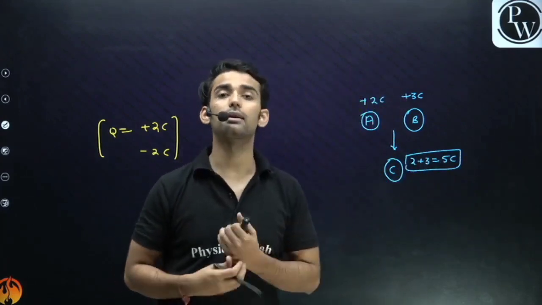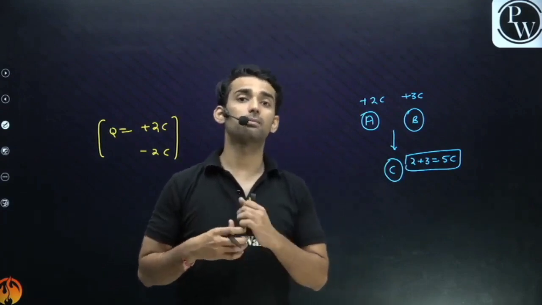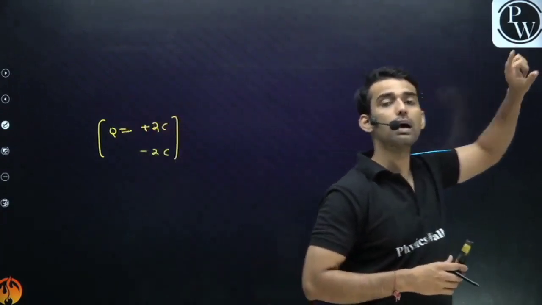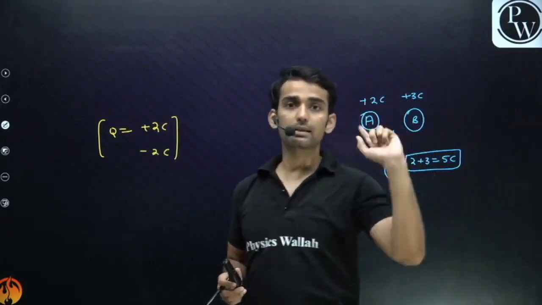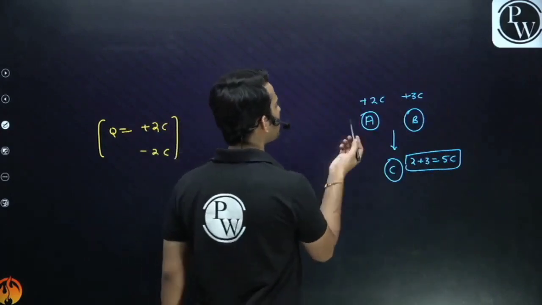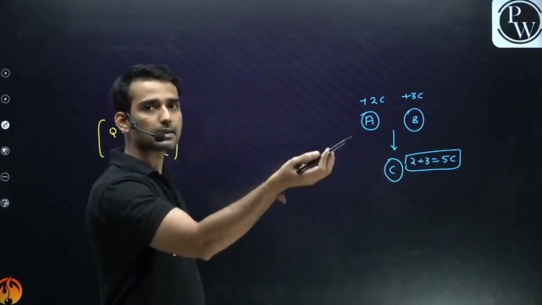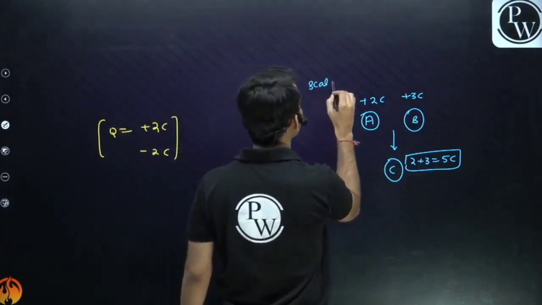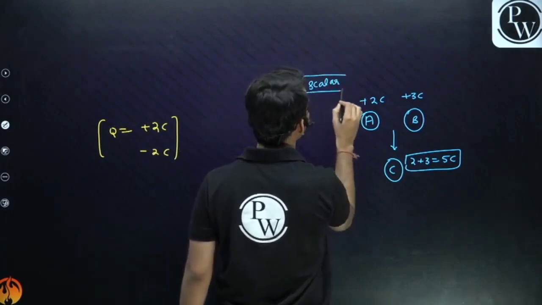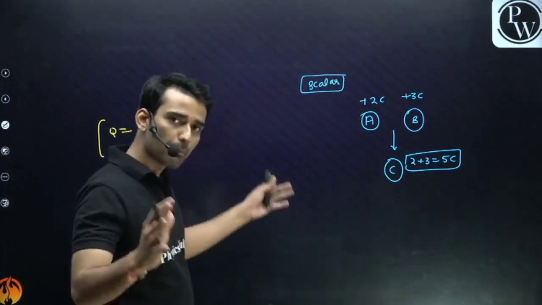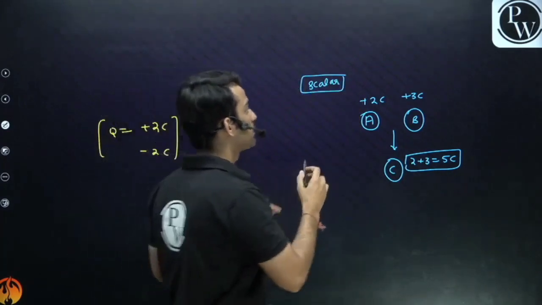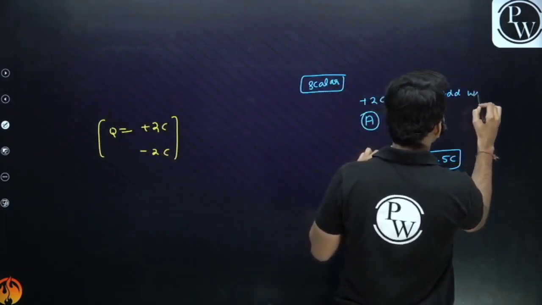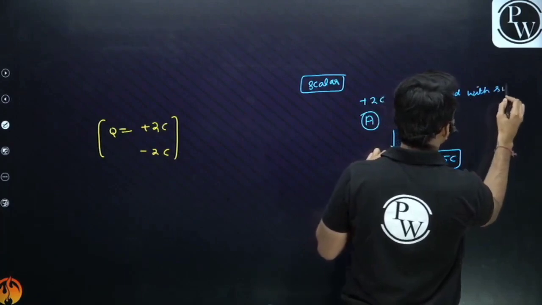It's not like displacement, where you calculate the resultant in case of a vector quantity using vector rules. But charge is a scalar quantity, like distance: 2 meter plus 10 meter is 12 meter. We can directly add the charge because it's a scalar quantity. Clear? So we can combine the charges and just add them with sign. It does not have any direction.